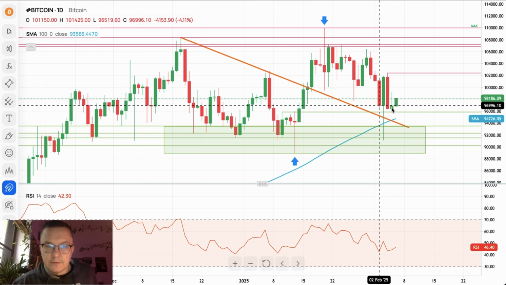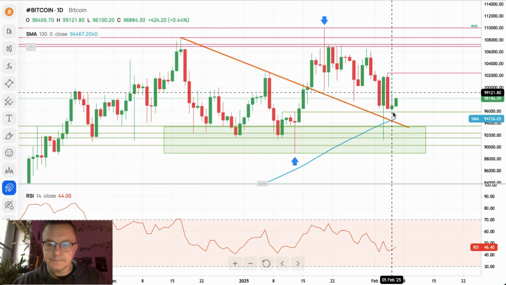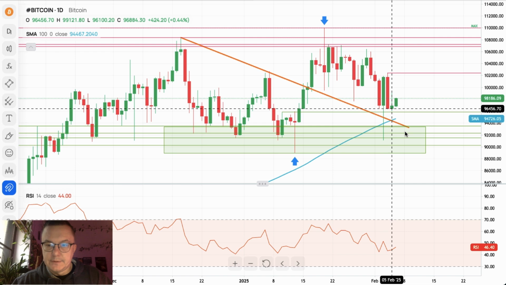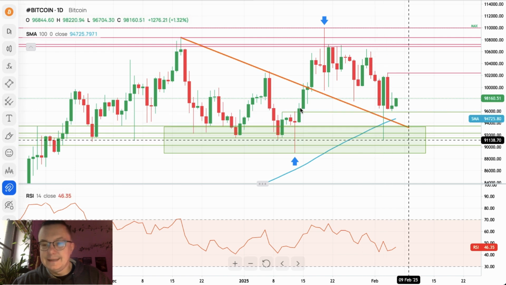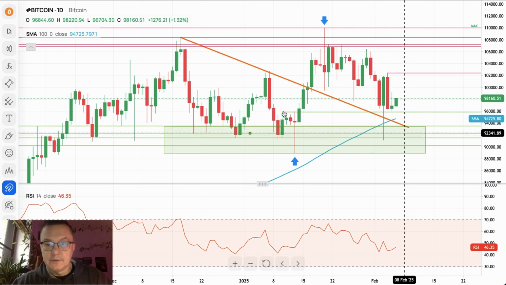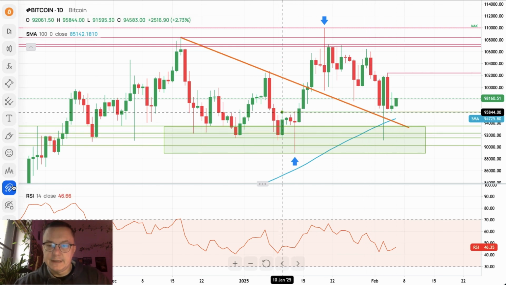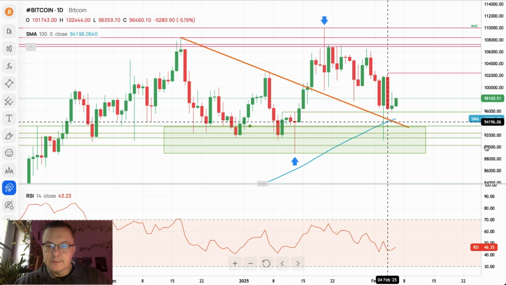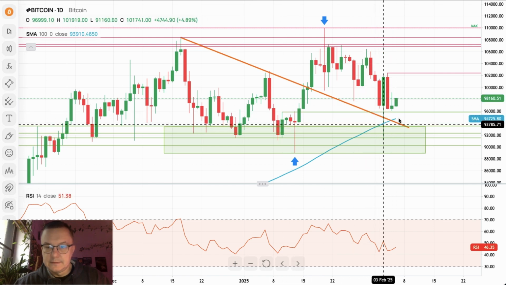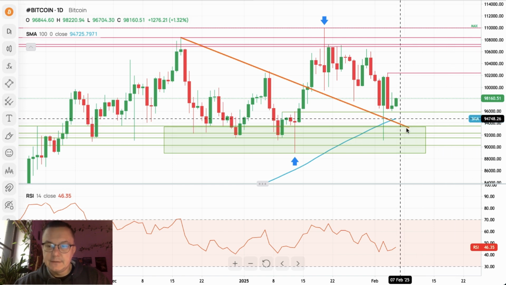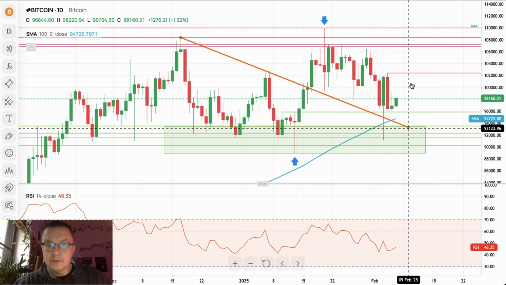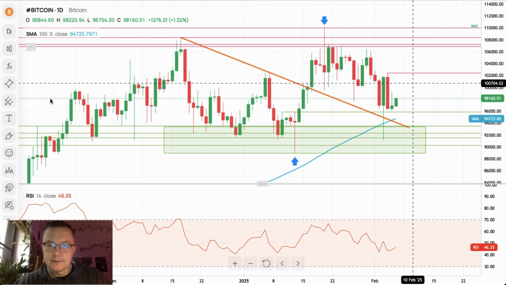But the very next day we got another big red candle, so it looks like there is still big activity coming from the bears. They are pushing the markets lower, as they are trying to basically move the prices at least back towards the demand zone, or even break it. Right now the combo made from the 95,844 technical support and then the 100 periods moving average at 94,725, and of course the trend line, is quite strong technical support for the bulls, which is why they are still swimming around this neutral area.